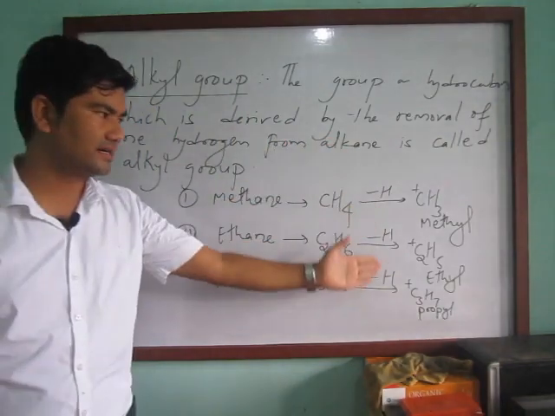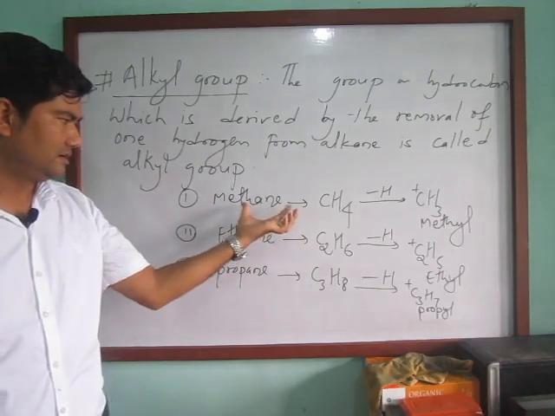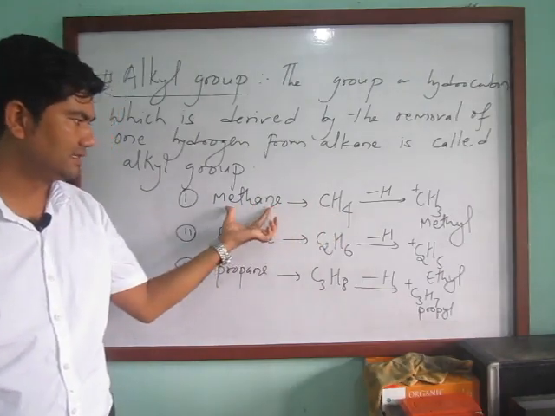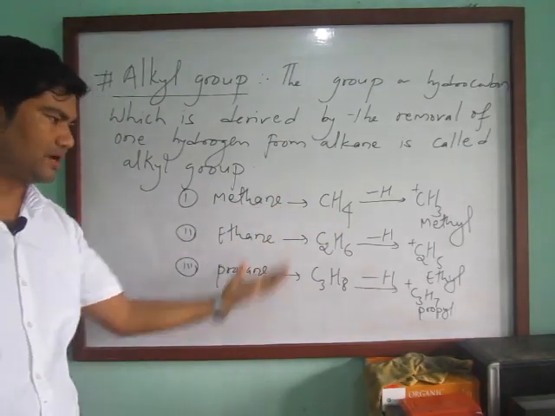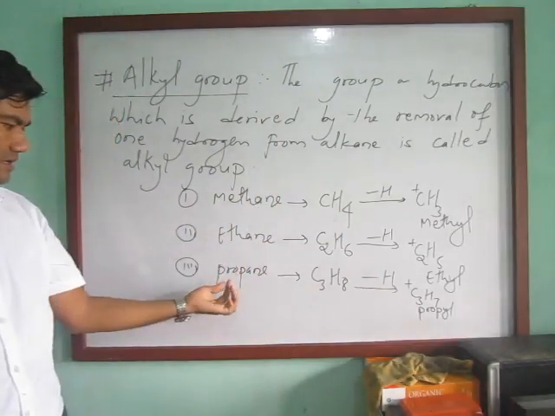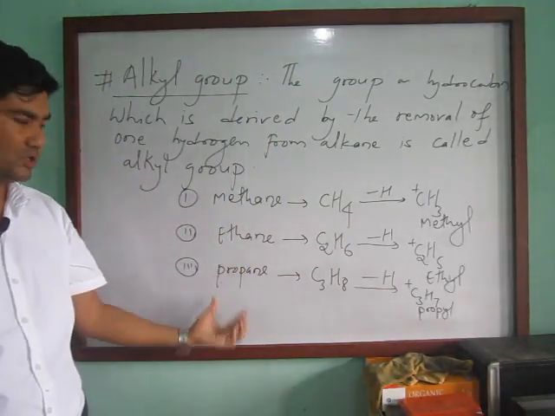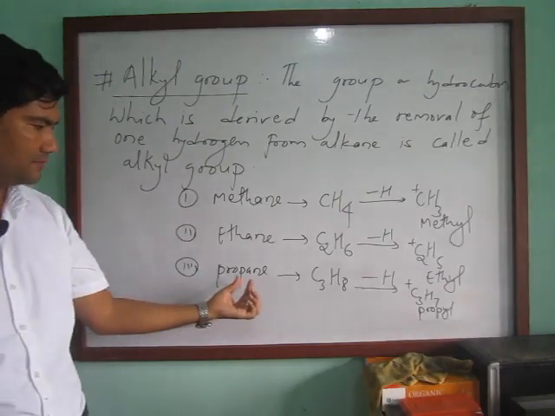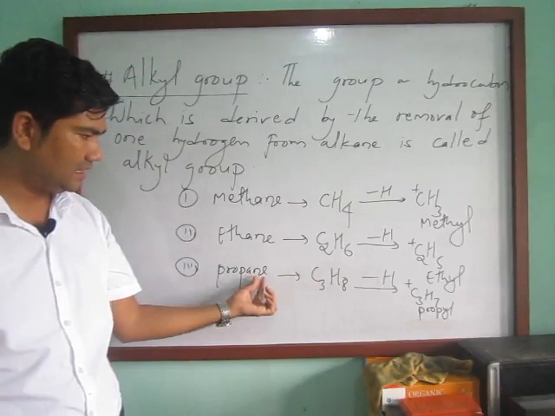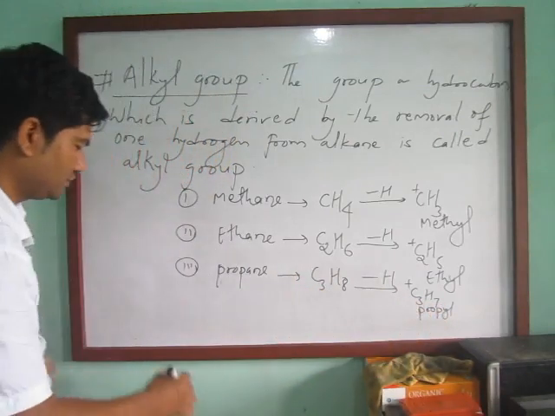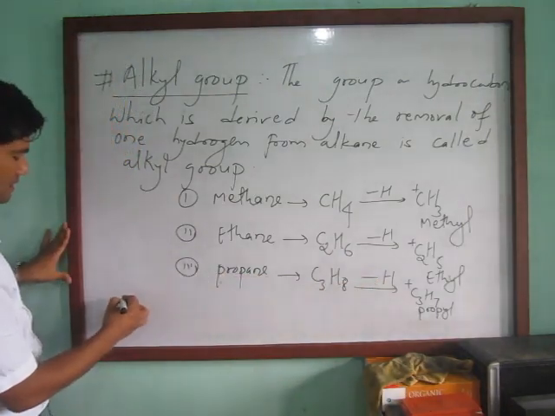All the alkyl radicals can be obtained by the removal of one hydrogen from the proper alkane. Methane, ethane, propane; in the same way you can derive other alkyl groups from this series, propane, butane, and so on. We can write the name of an alkyl group by replacing ANE by YL.